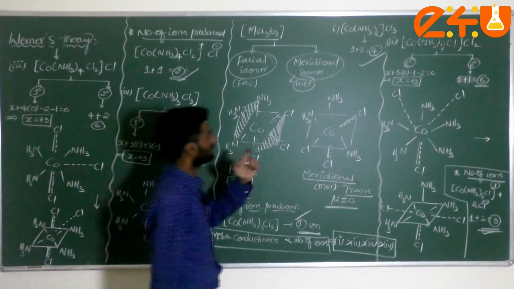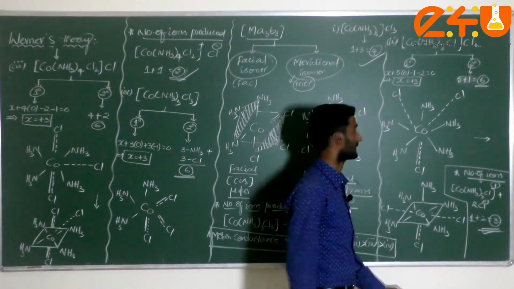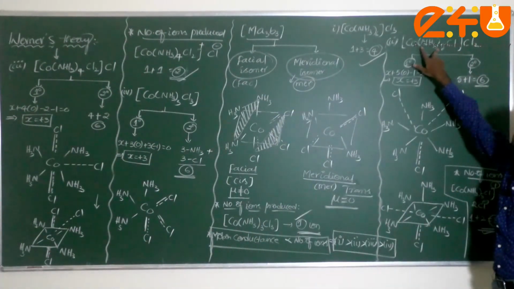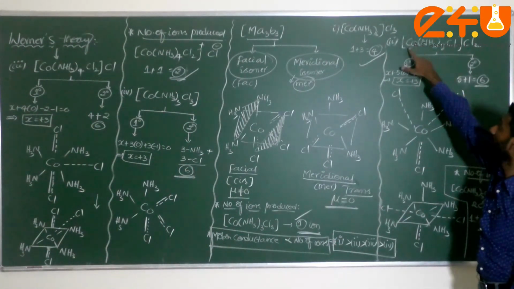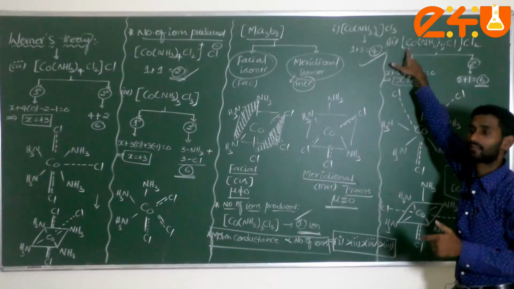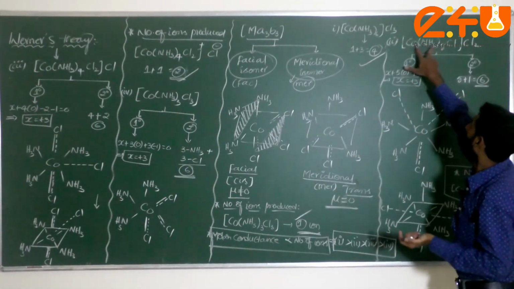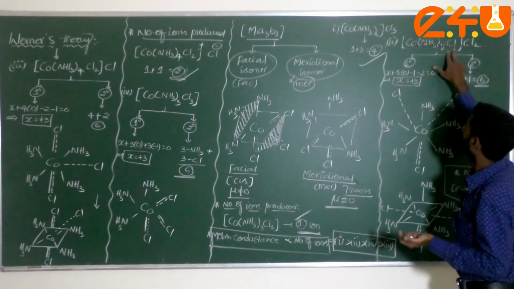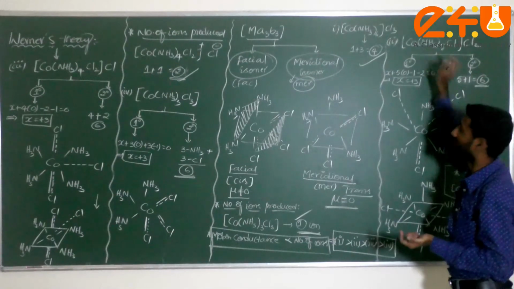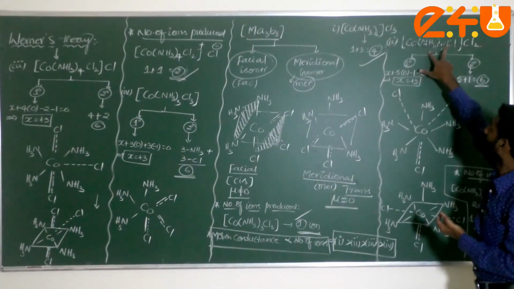Where students really get confused is the dotted lines. Sir, why, how do you have to write? Just check in this complex itself. These 5 NH3 ligands are directly attached to the cobalt. That means attached means each is giving an electron pair. 5 electron pairs are given, plus one more electron pair. That means 2 types of ligands are there, that's why it comes under a heteroleptic complex. Here 5, here 1.